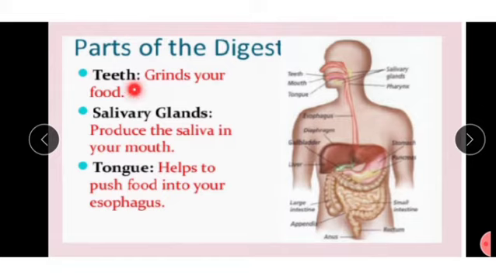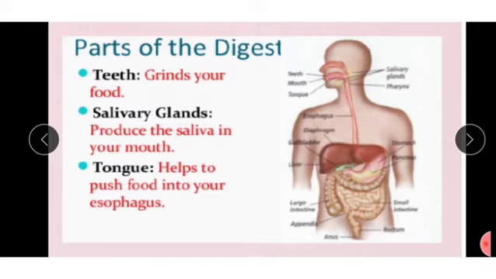First one, teeth. When we take food, the teeth help in cutting it up and grinding our food. Okay. Next, salivary glands produce saliva in our mouth.